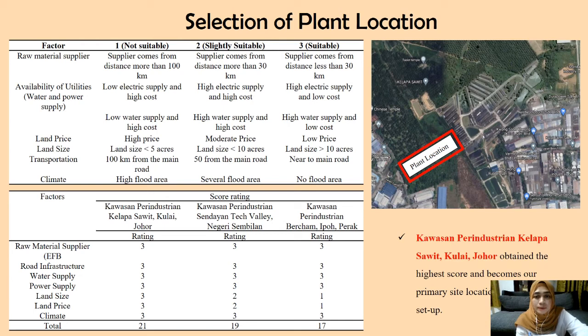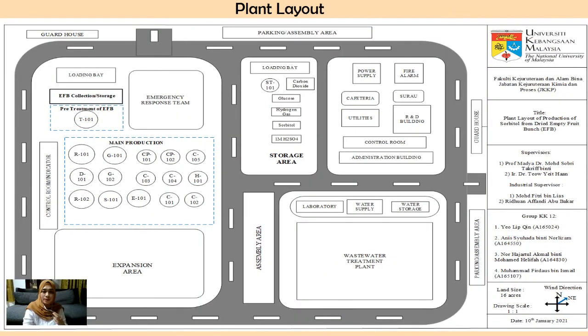Okay, so this is our plant layout. We build our plant in Kawasan Perindustrian Kelapa Sawit Pulau Johor, and we already considered a few safety aspects for this plant layout. For the first one, the main production area is located near the storage area to reduce the piping cost and to ease the transportation of the substances and materials.